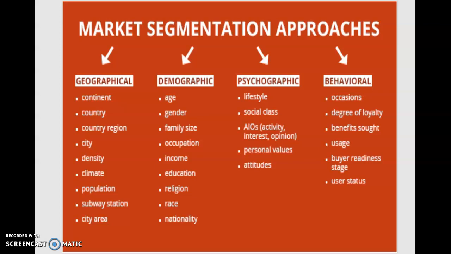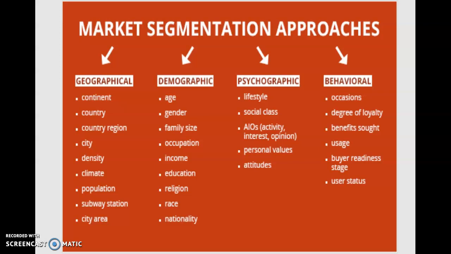You come across MNCs, multinational companies. They create their market depending upon the geographical area where they are going to operate. So they see in which continent they are, in which country, what the particular region is, northern, central, western, eastern region, city, density, meaning density of population, climate of that area, population, then subway station and the city area.